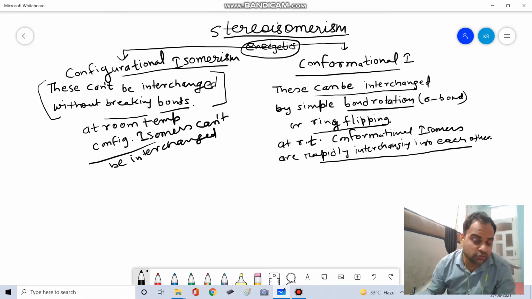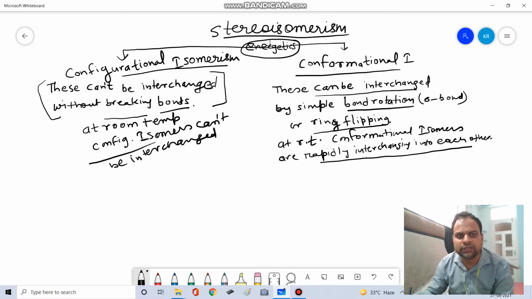But conformational isomers, because they can be interchanged by simple bond rotation, and at room temperature generally sufficient energy is available, they are rapidly interchanging into each other. But we will see that there are examples where even supposedly conformational isomers cannot be interchanged into each other, and that time they become configurational isomers. We will look into these examples. At present it sounds confusing, but we will see these examples.